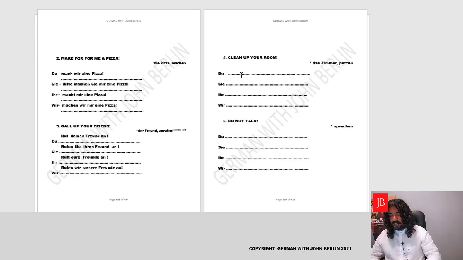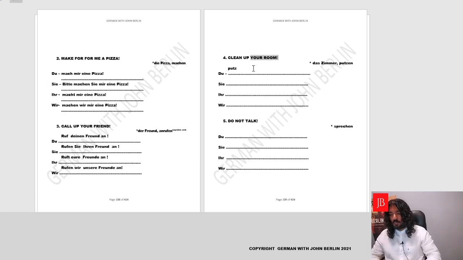Now the next sentence, here we have clean up your room. Now the verb is putzen, and we'll begin for the second person informal. We'll first conjugate the verb putzen, and it'll become ich putze, du putzt. Yes, putzt, and we'll remove the conjugation st as per the rule, and then we'll bring the subject. As per the rule, we don't address the person, so we'll let it be putz. We'll come to the rest of the sentence.